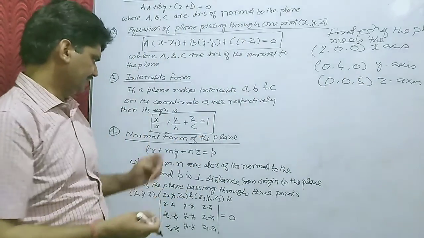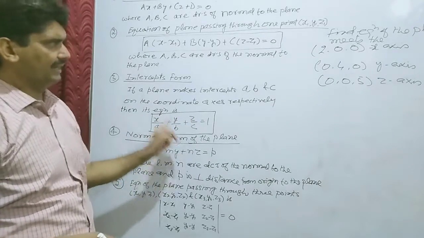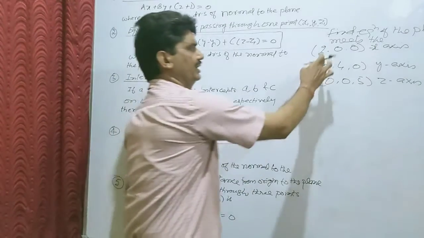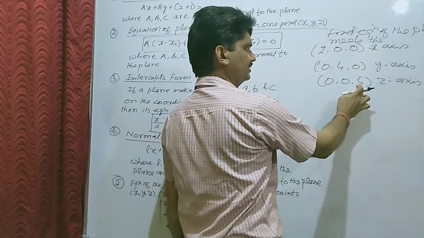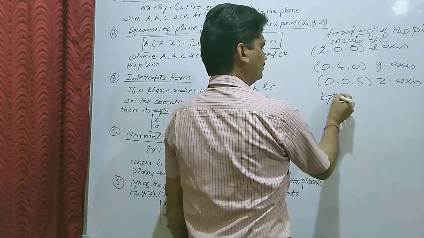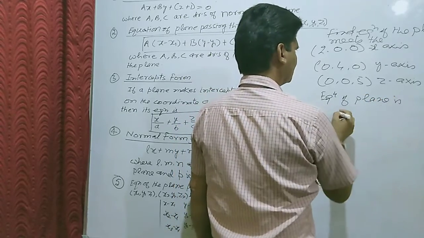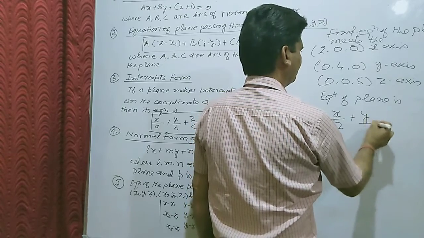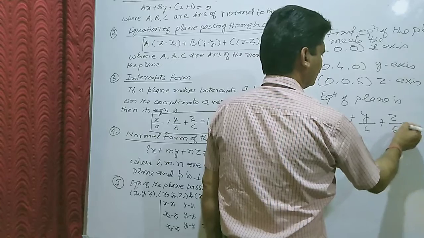So, as in the case of the equation with intercepts A, B, C, the points are on the coordinate axes. Here a is 2, b is 4 and c is 5. Then the equation of the plane is x upon 2 plus y upon 4 plus z upon 5 equal to 1.